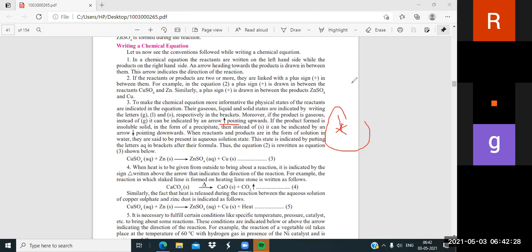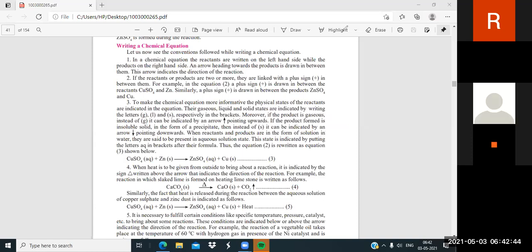It means it is not completely soluble in that liquid. The solid is dissolved, but not completely soluble. It is partially soluble, so there is precipitation. Okay, are you getting it? Yes or no? Yes, sir. Now the next thing here, if you see,